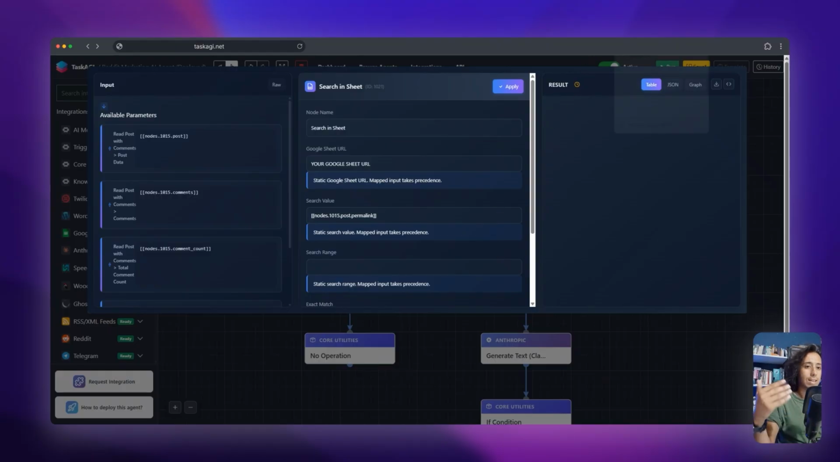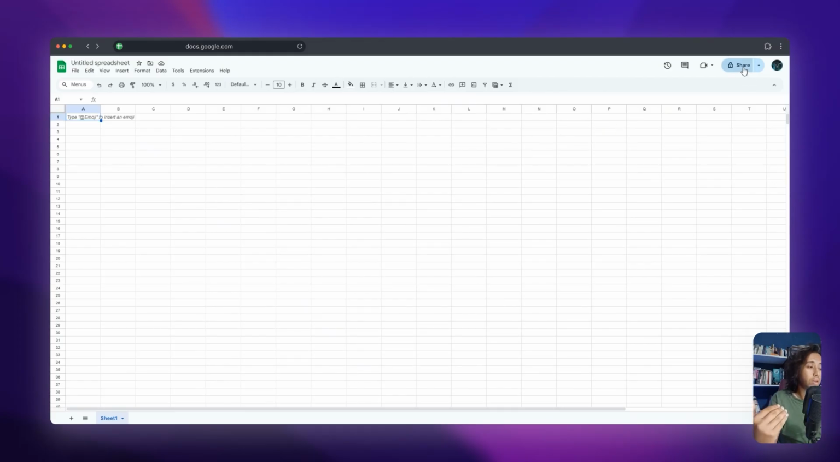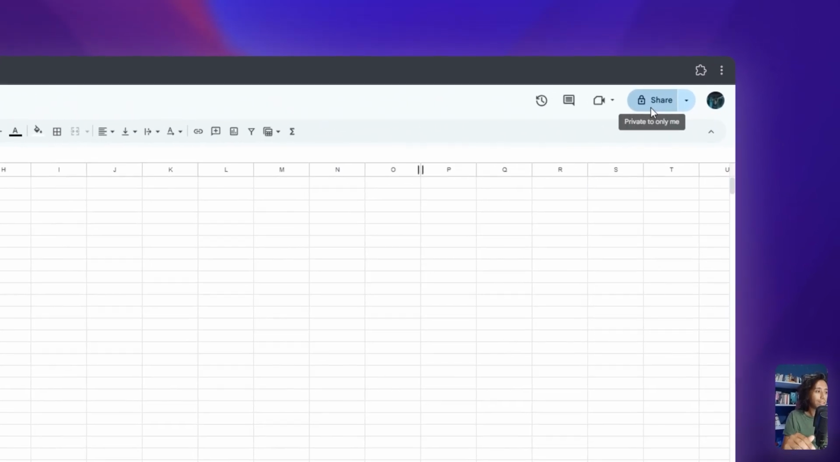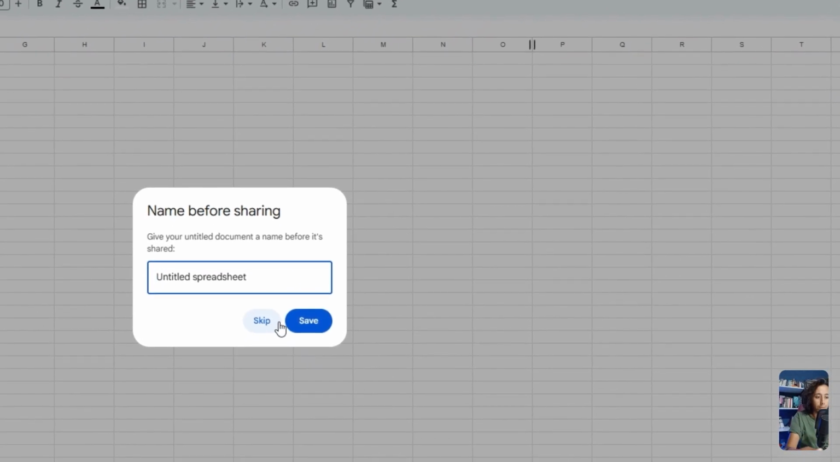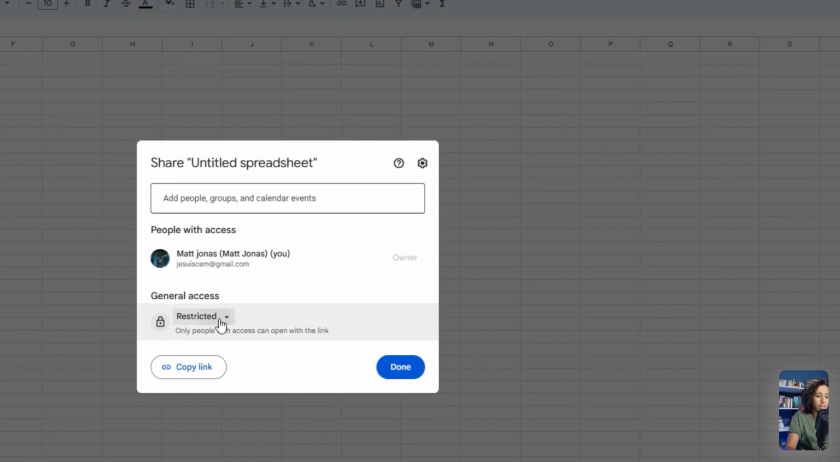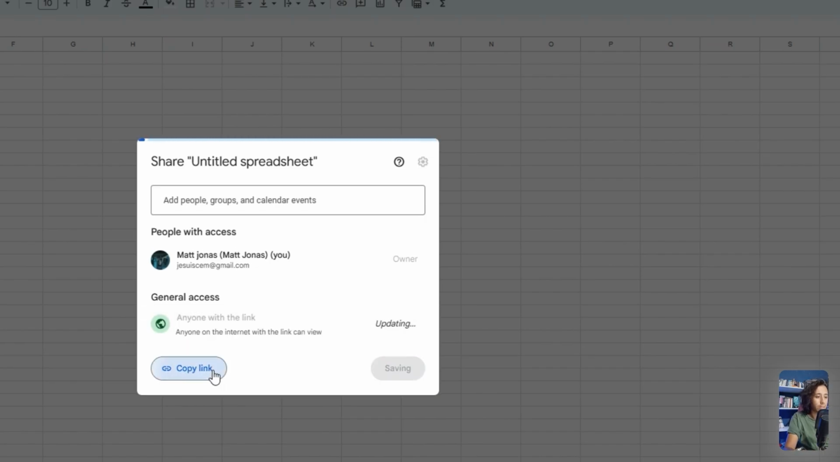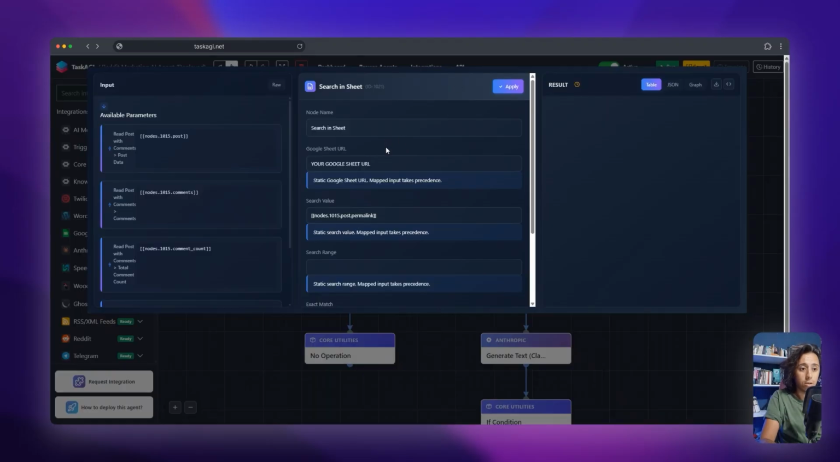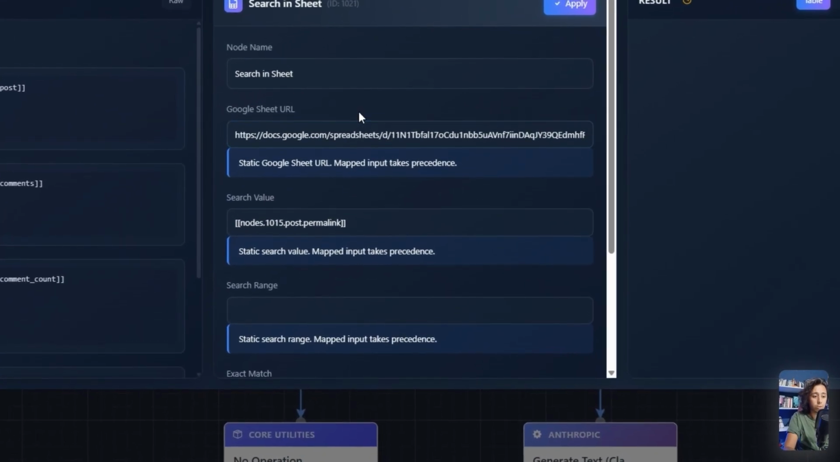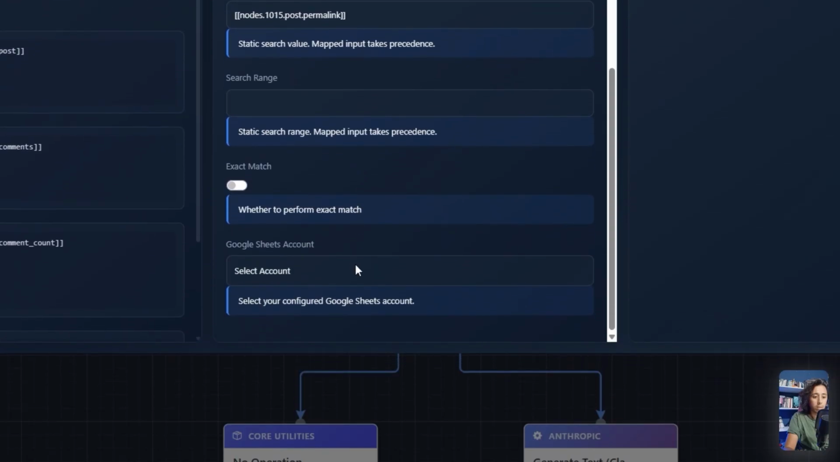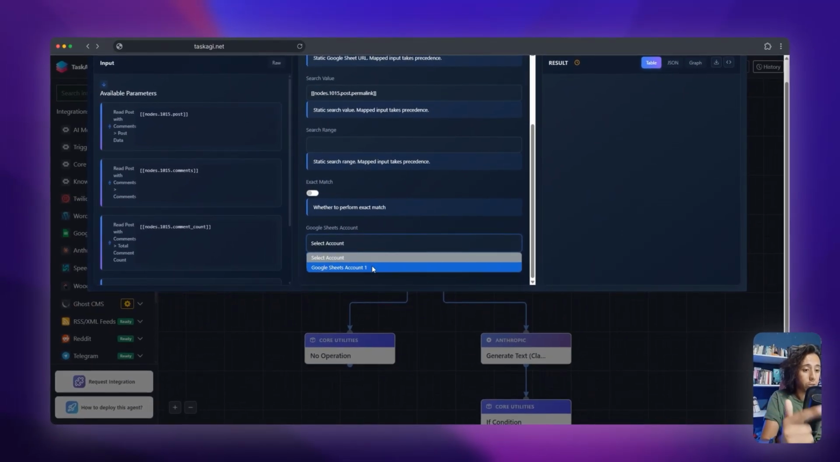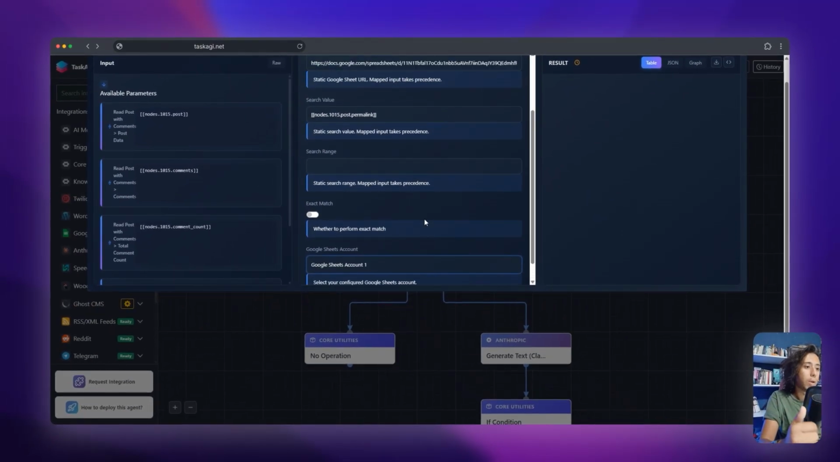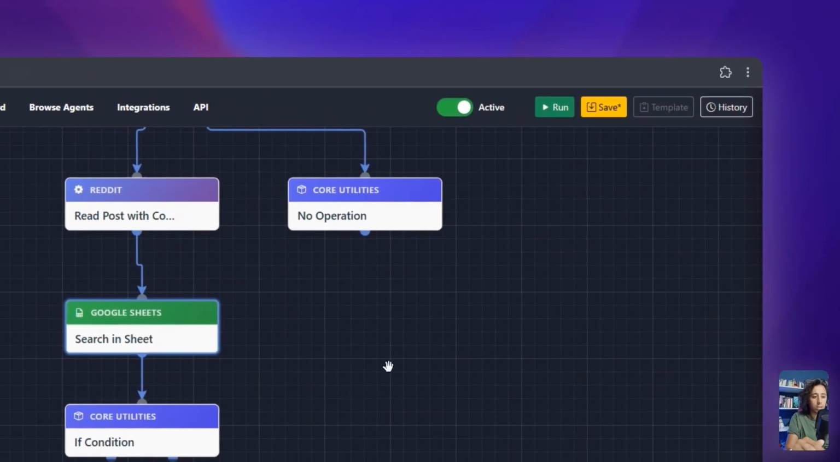All you have to do is create a Google Sheet. It's going to be empty. Don't worry about filling anything. Click on share, give it a name if you want, and select anyone with the link. Copy the link Google gives you and go back to your agent. Simply put it over here. Also make sure to select your authenticated Google account. Click on apply and we are done.